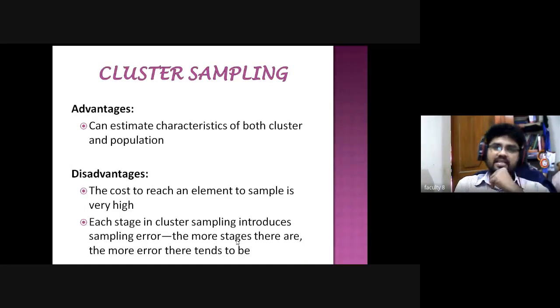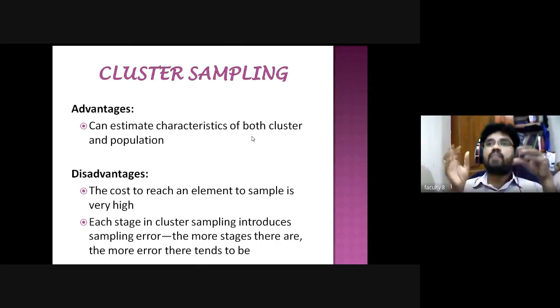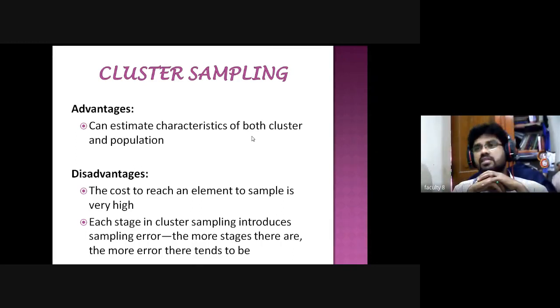Then advantages. It can estimate the characteristics of both the cluster and the population. When we are using the cluster sampling method, we can estimate the characteristics of a particular cluster. If you take slum areas, what characteristics do they have? In another area, what characteristics do they have? When we club both, we can come to know the characteristics of slum area people and the problems they are facing in slum areas.